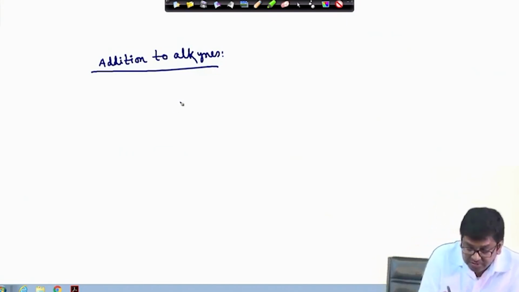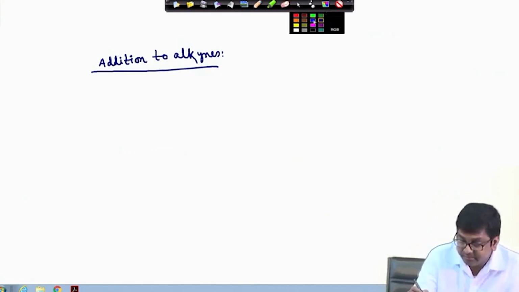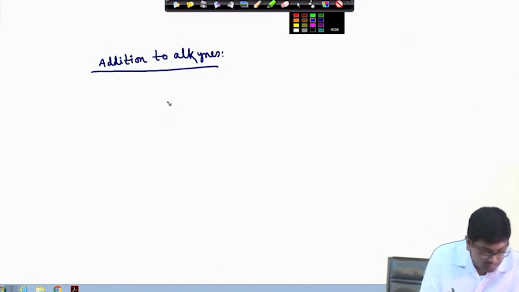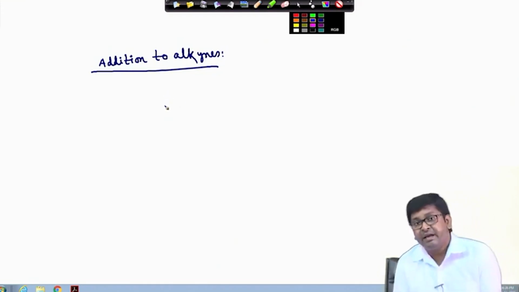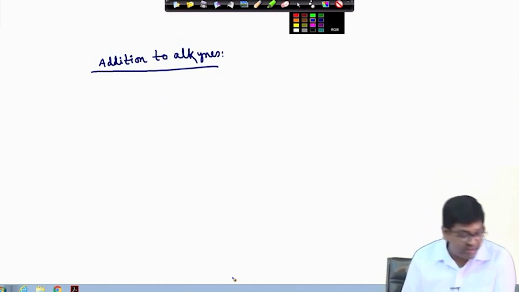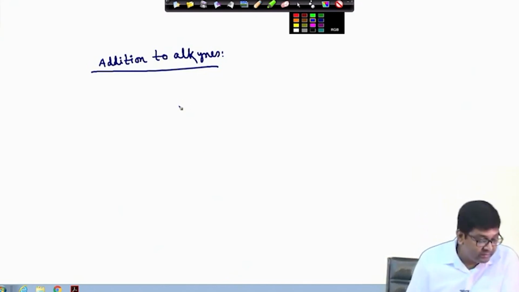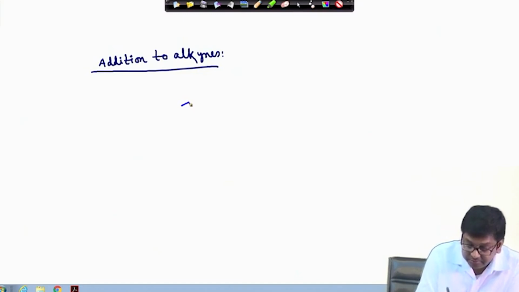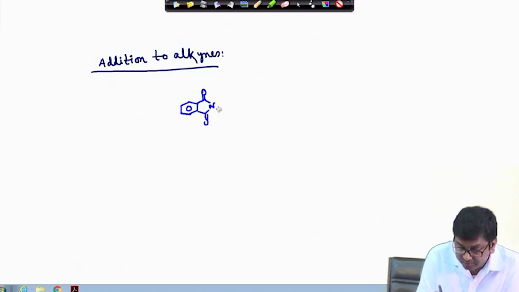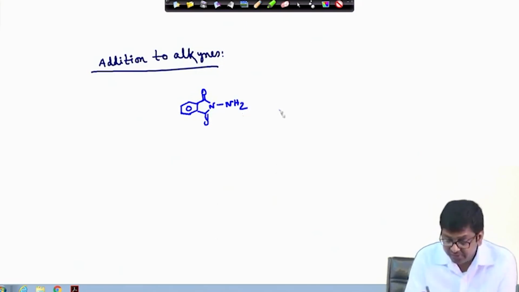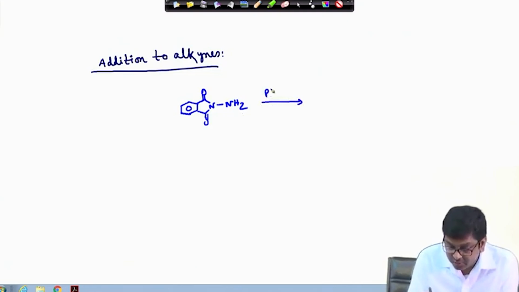As per example, we will see here that first we take this N-aminophthalimide type of species, which after oxidation will give the corresponding nitrene. This N-aminophthalimide derivative in the presence of an oxidant.